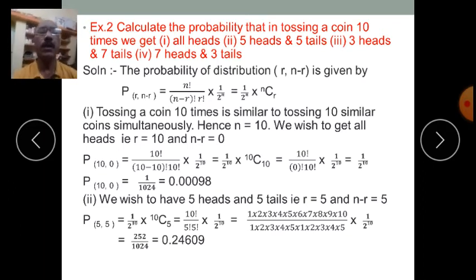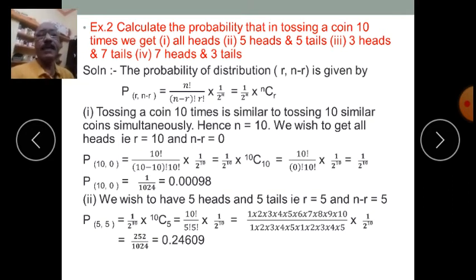So tossing a coin 10 times is similar to tossing 10 similar coins simultaneously. Hence n is equal to 10, isn't it? We want all the heads. So tossing a single coin 10 times or tossing 10 coins simultaneously is one and the same.